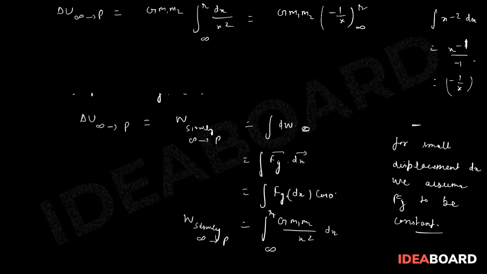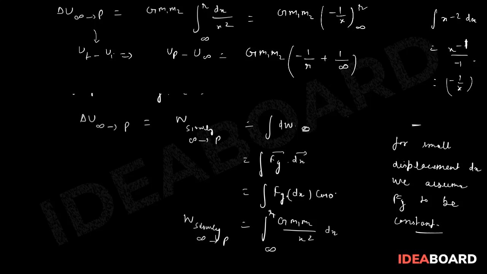Now delta U is U final minus U initial, which is U at P minus U at infinity. So this is G m1 m2 times minus 1 upon r plus 1 upon infinity.